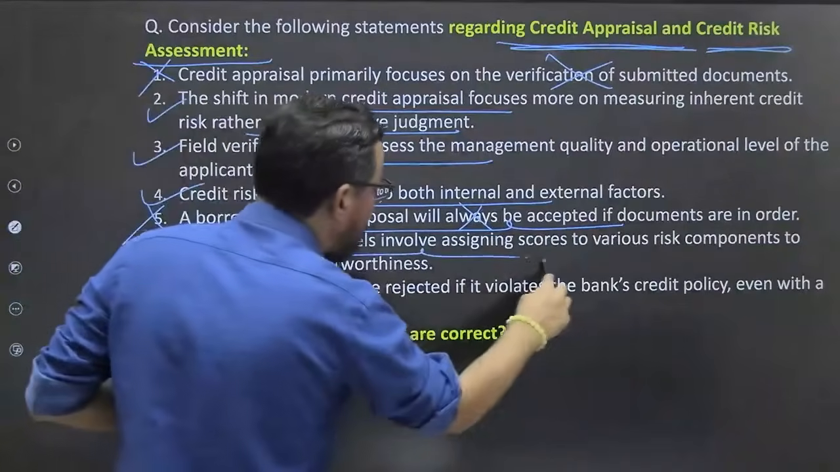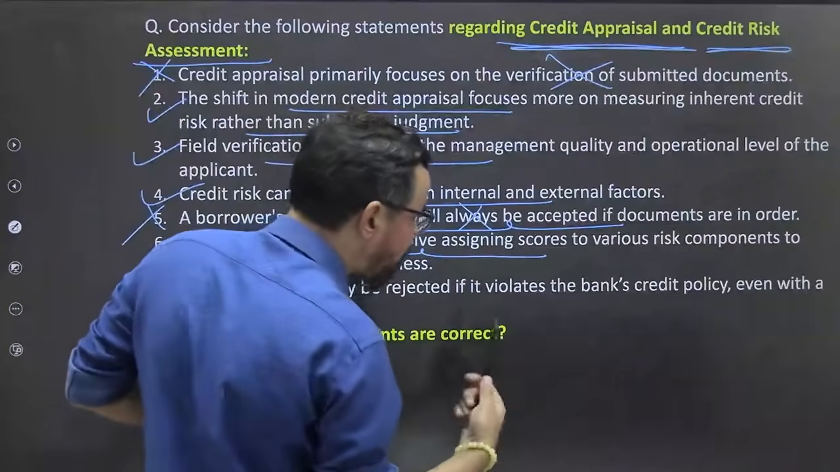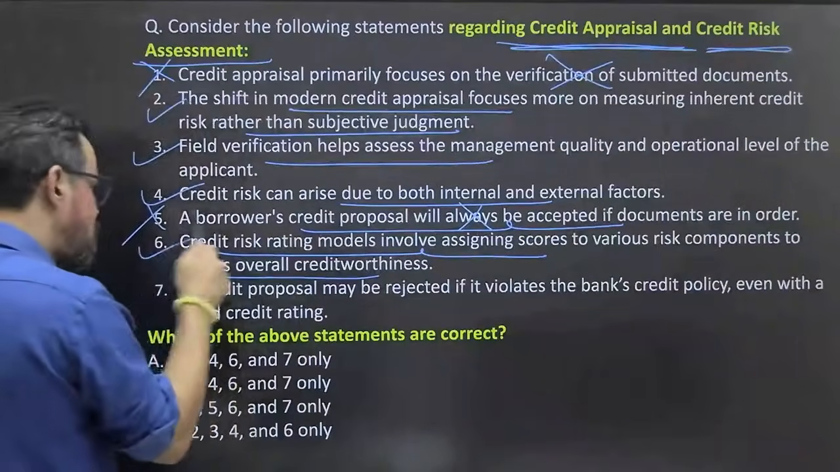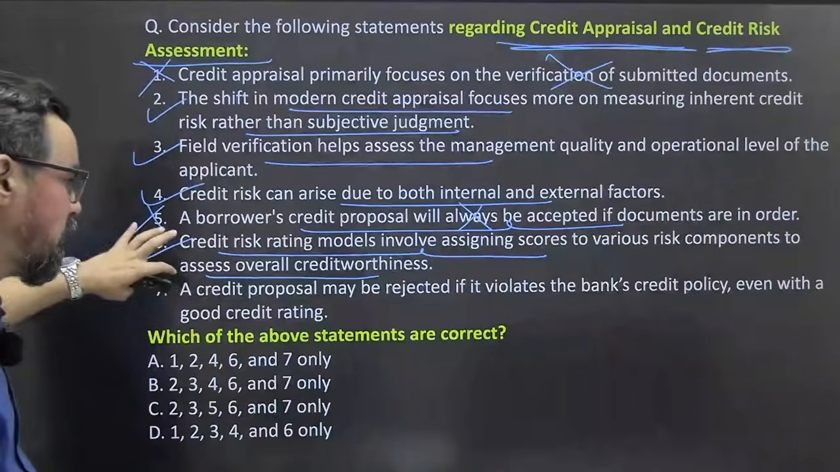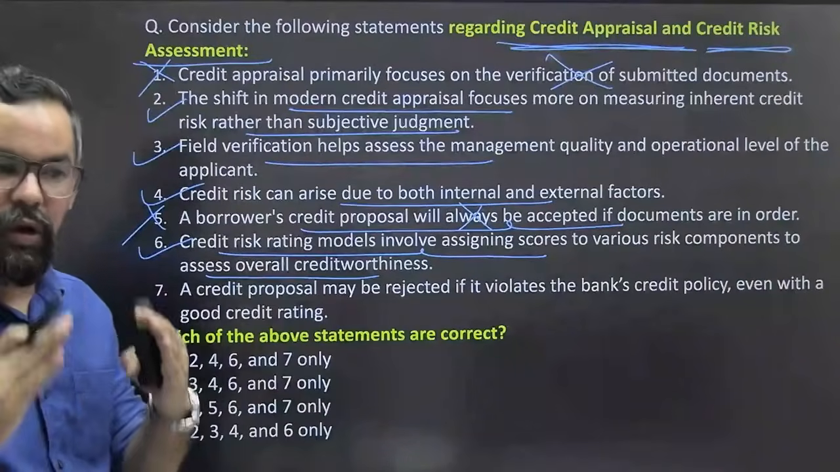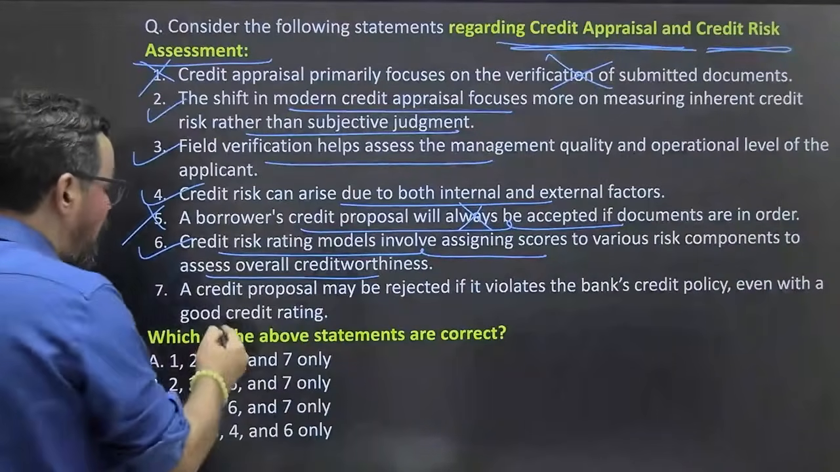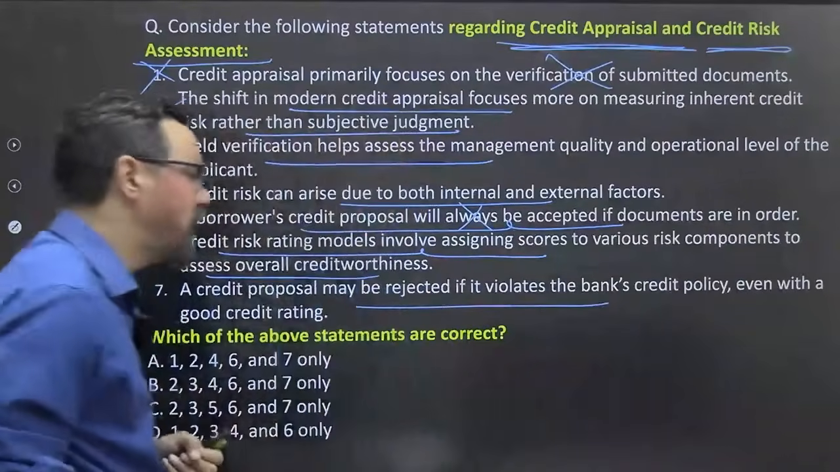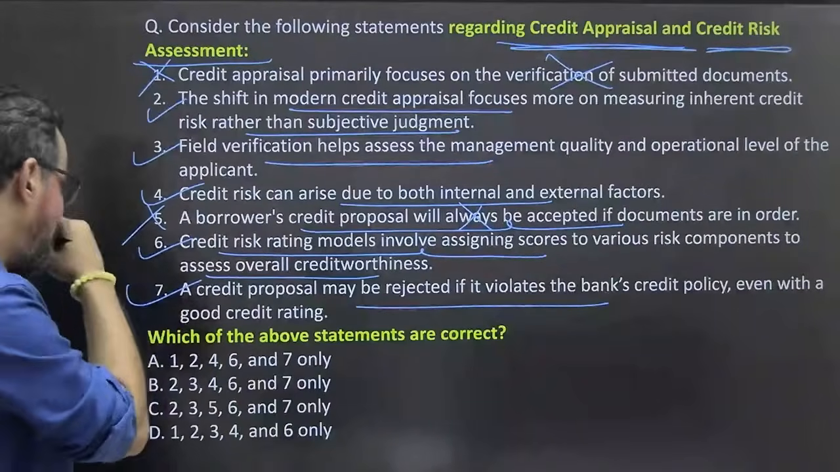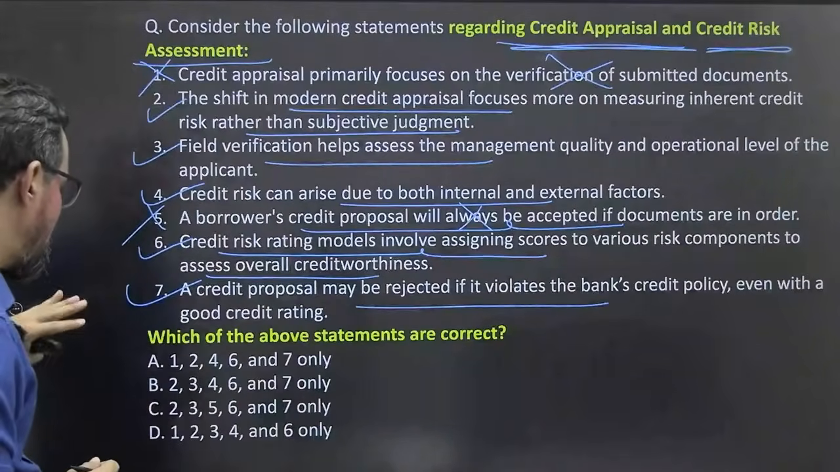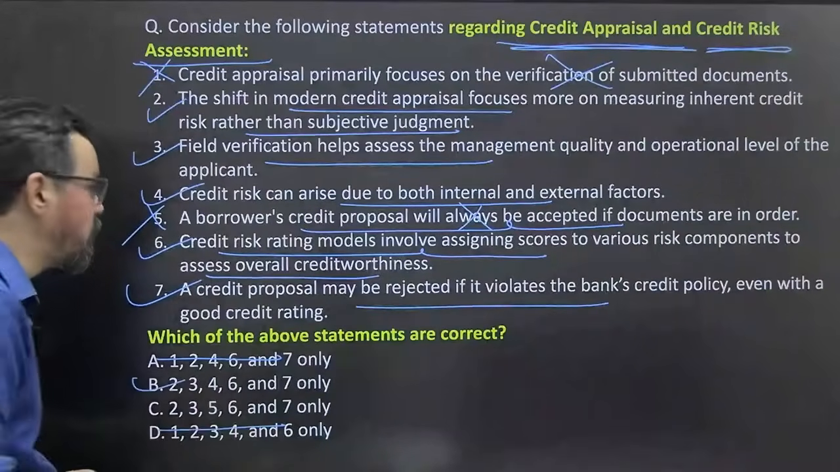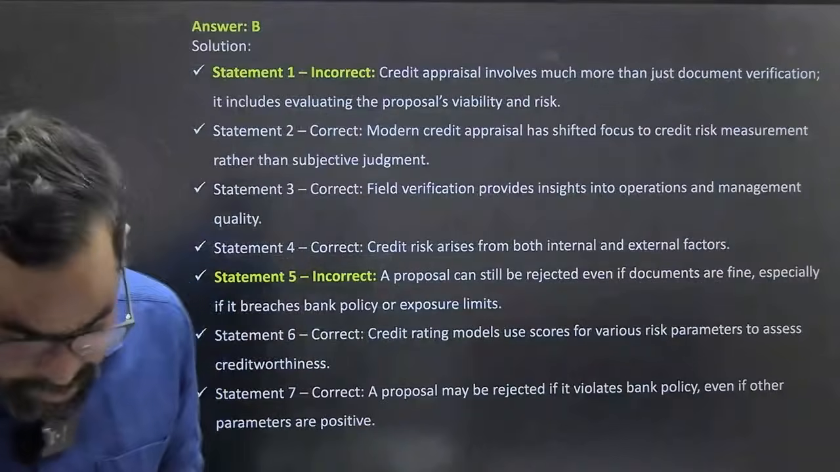Credit risk rating models involve assigning scores to various risk components to assess overall creditworthiness. True. CRAs, credit rating agencies, generally provide these, in alphabets like BBB plus, AAA plus or AA and all these kinds of things. Credit proposal may be rejected if it violates the bank's credit policy even with good credit ratings. Yes, it can be. So 2, 3, 4, 6, 7, the first two get eliminated. 2, 3, 4, so B should be the right answer for this particular one. Correct? Yes, everyone.